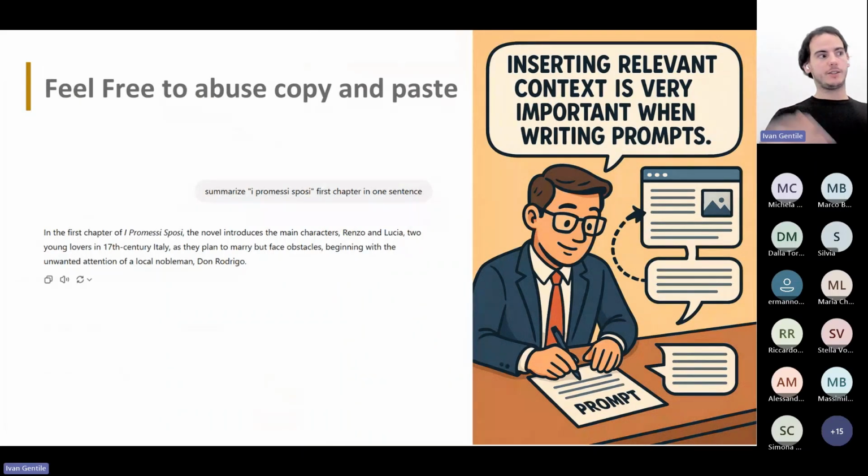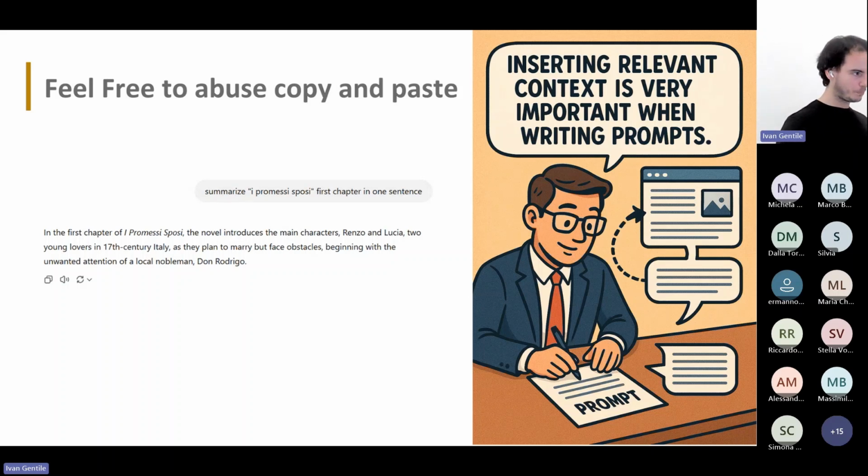Okay, and so this brings up this other example. I can anticipate this as well. The other thing that you need to know when dealing with LLMs is you need to feel free to abuse copy and paste, because we have this thing about short-term memory. It's good if I read again La Divina Commedia, or in this case, I Promessi Sposi.